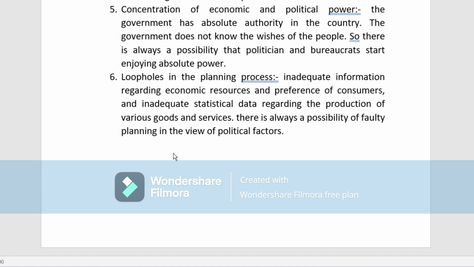Due to inadequate information, proper information is not given. Next is preferences of the consumer, and inadequate statistical data. Statistical data is also inadequate, not sufficient. That is why proper planning cannot be made. If your information is not correct, you cannot make proper planning. If your data is not correct, you cannot make proper planning. So due to inadequate data or inadequate information, proper planning cannot be made. So these are the loopholes in the planning process. So this much for today.